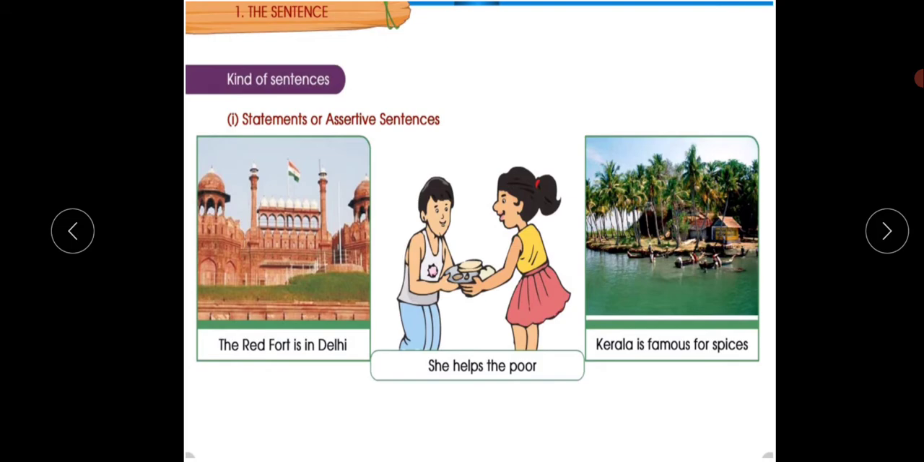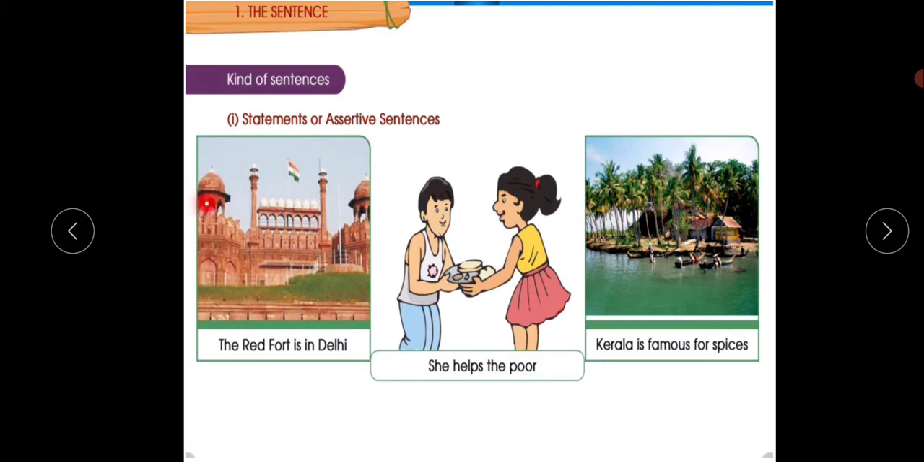Yes, there are three pictures, right? The three pictures are also saying something to us. Yeah, it's giving us a statement. It's saying it to us directly, in a simple sentence. Look here, the Red Fort is in Delhi. Yes, the Red Fort is in Delhi.